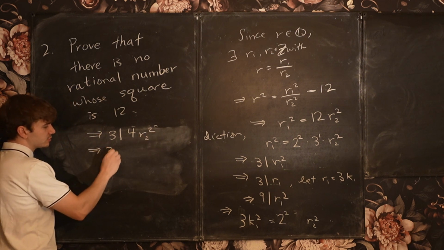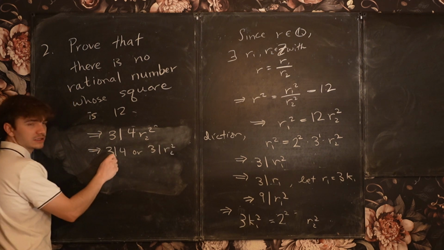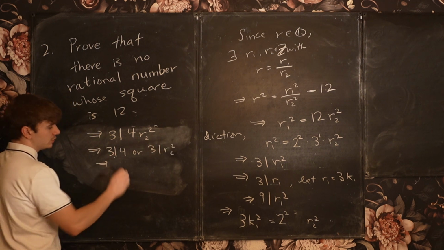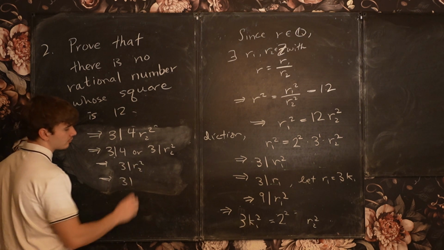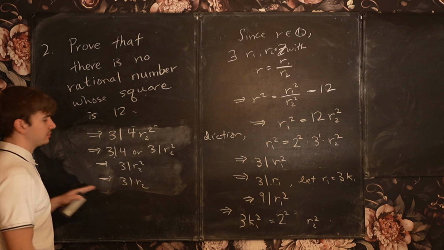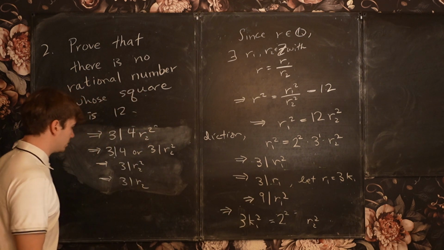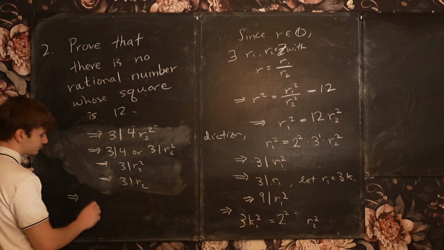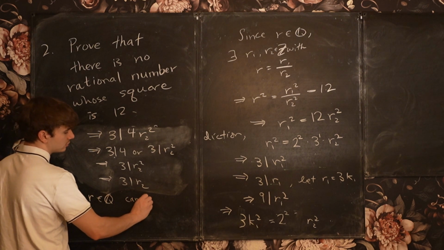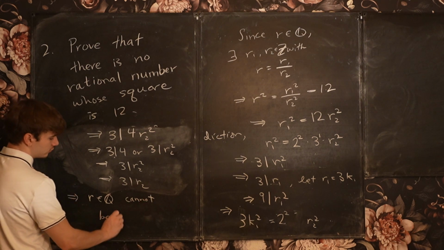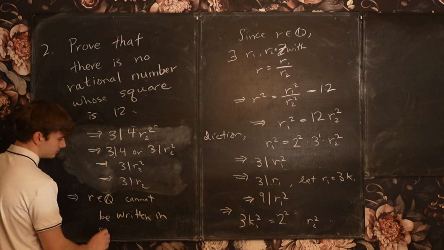So this tells me, since 3 is prime again, 3 divides 4 or 3 divides r2 squared. This is obviously false. So 3 divides r2 squared. This means that 3 divides r2 by the same logic that we discussed previously. So 3 divides r1 and 3 divides r2. This means that r within the rational numbers cannot be written in simplified form.